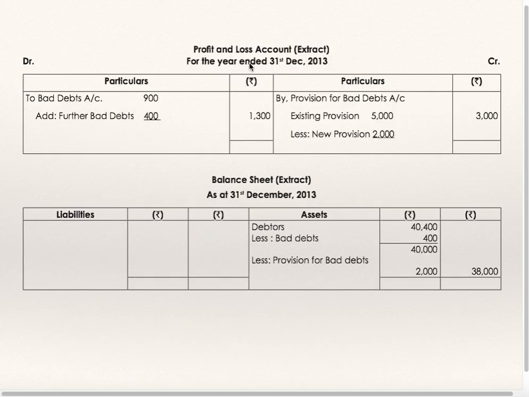Profit and loss account extract for the year ended 31st December 13. Bad debts 900 plus additional bad debts 400, 1300, to the debit of profit and loss account, and provision for bad debts account. Old provision is 5,000, new provision is 2,000. Old provision is more, so the difference will be credited to profit and loss account as 3,000. 3,000 profit and loss account credit, 1,300 profit and loss account debit.